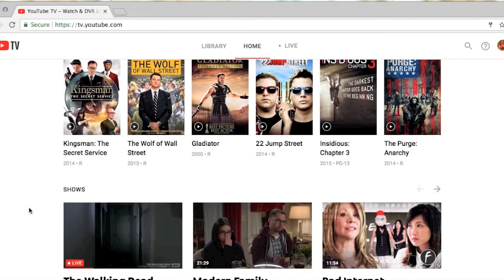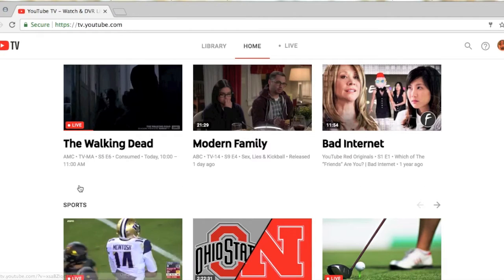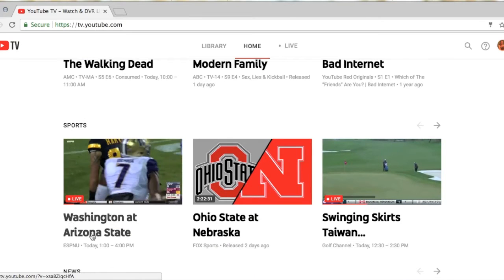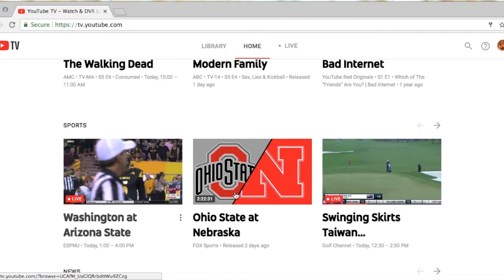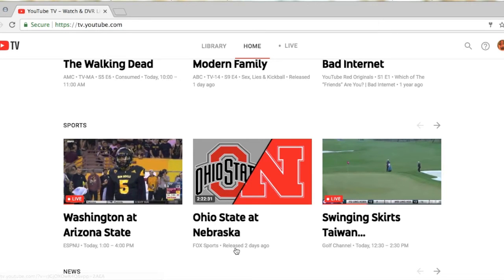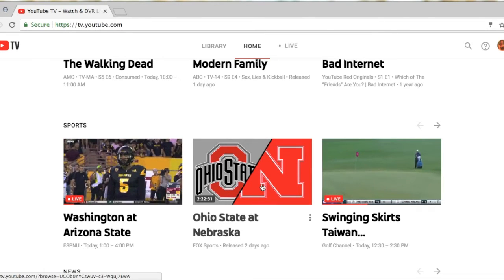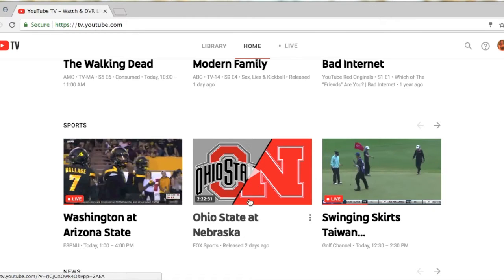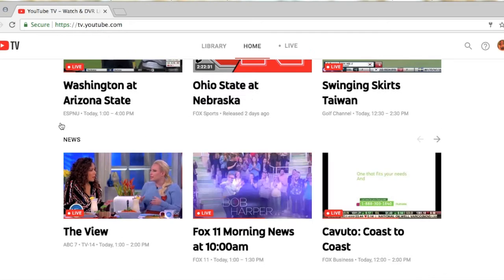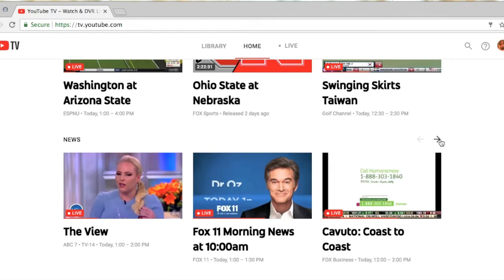Below movies is shows, below shows is sports, and one thing I want to point out is this Washington at Arizona State, that is today 1 to 4 p.m. However, the Ohio State-Nebraska game, that was released 2 days ago, so this is an old game, which is kind of cool because in the event that you didn't see it, you can come to YouTube TV and go back and watch it.